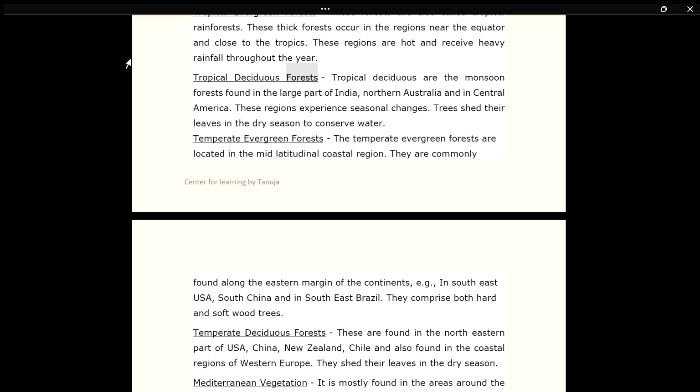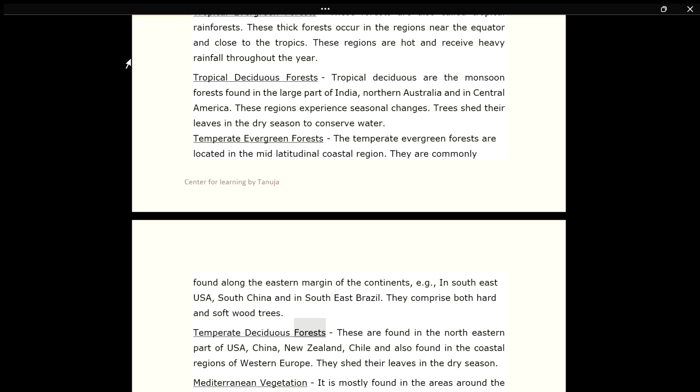Tropical deciduous forests. Tropical deciduous are the monsoon forests found in large parts of India, northern Australia and in Central America. These regions experience seasonal changes. Trees shed their leaves in the dry season to conserve water. Temperate evergreen forests. The temperate evergreen forests are located in the mid-latitudinal coastal region. They are commonly found along the eastern margin of the continents, e.g., in southeast USA, South China and in southeast Brazil. They comprise both hard and softwood trees.